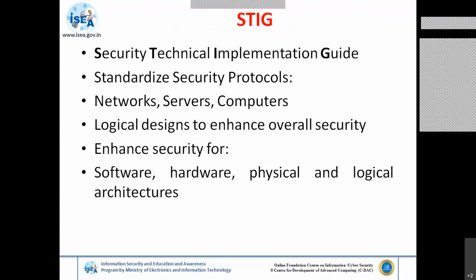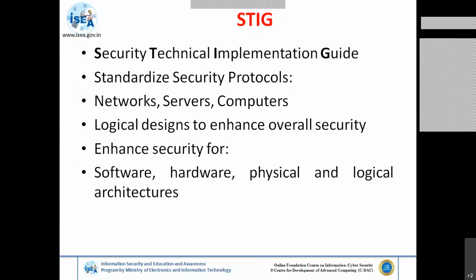And followed by this is another standard, the Security Technical Implementation Guide, which is basically used more on your networks, servers, computers, etc. The aim of all the standards is to harden or enhance the security. So suppose there is already one device configured in your network, and you want to have additional security.